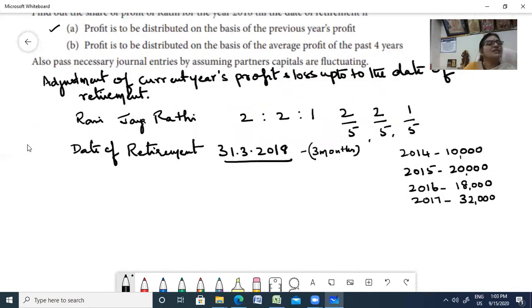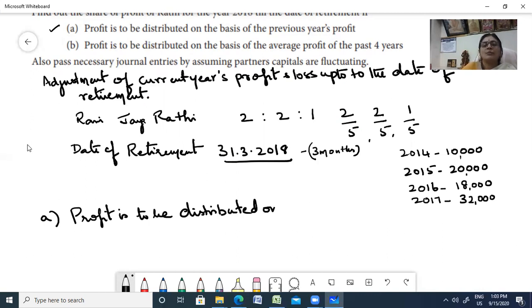So first condition, let us solve A. Profit is to be distributed on the basis of the previous year's profit.